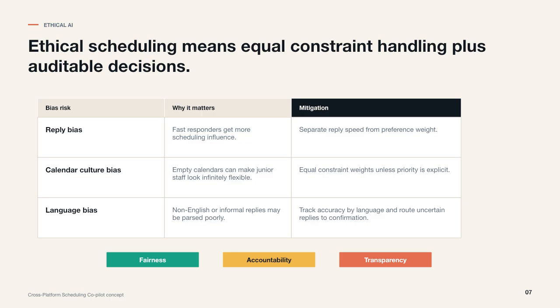The mitigations are concrete. Constraint weights should be equal unless the organizer explicitly prioritizes someone. Scheduling decisions should be logged so the system can explain why a time was chosen, and the model should be audited across roles, time zones, and languages to make sure one group is not consistently assigned inconvenient meeting times.